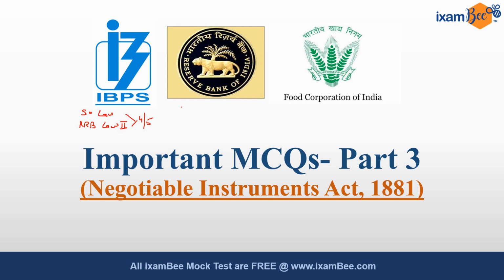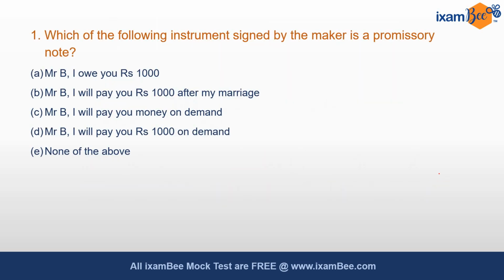If you look at RBI Grade B legal paper, in that exam also there were 3 questions in the descriptive section of 30 marks and there was 1 question in the objective section of 2 marks. So you can see again this is very important. This section is also present in FCI AGM accounts. So you need to prepare this act very thoroughly when you are appearing for any of these exams. So let's begin with our first question.